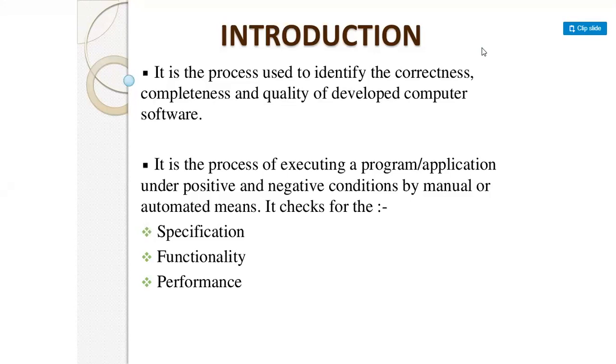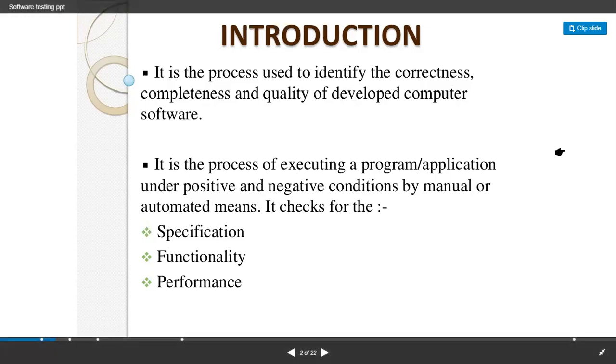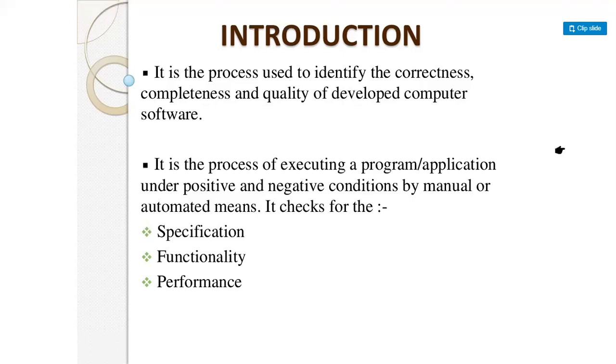That means it is a whole procedure in which we execute our program application under positive and negative conditions, with the help of manual intervention and automation tools available, so we can check our specification, functionality, and performance.